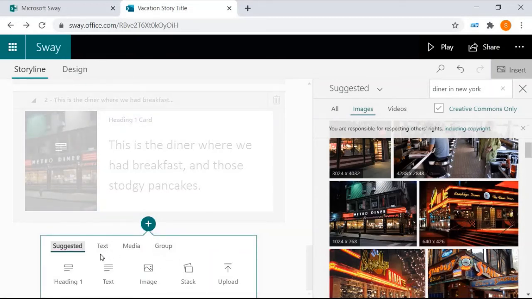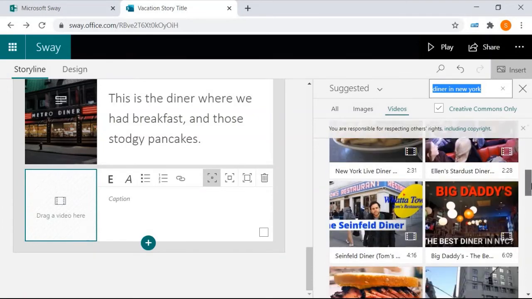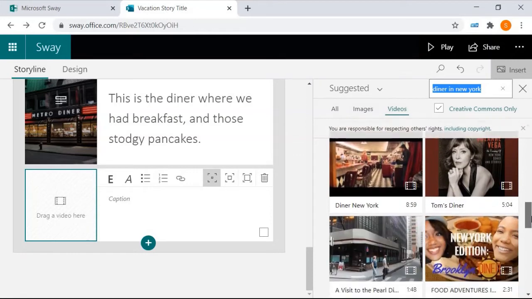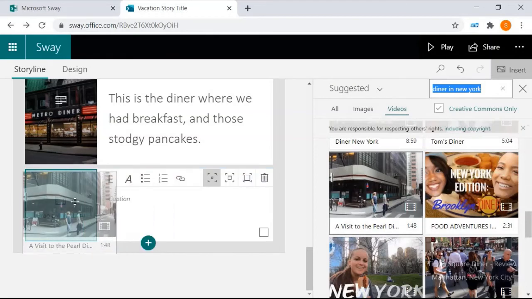I've been using the suggested thing just now. Let's go to media and let's add a video. Okay? Now again, you can add images or videos to this amazing thing, okay? Now let's try and just find a wee short one. Okay? We don't want to be on this for ages. There you go. A visit to the Pearl Diner. Let's try this. I'm going to drag it into there.